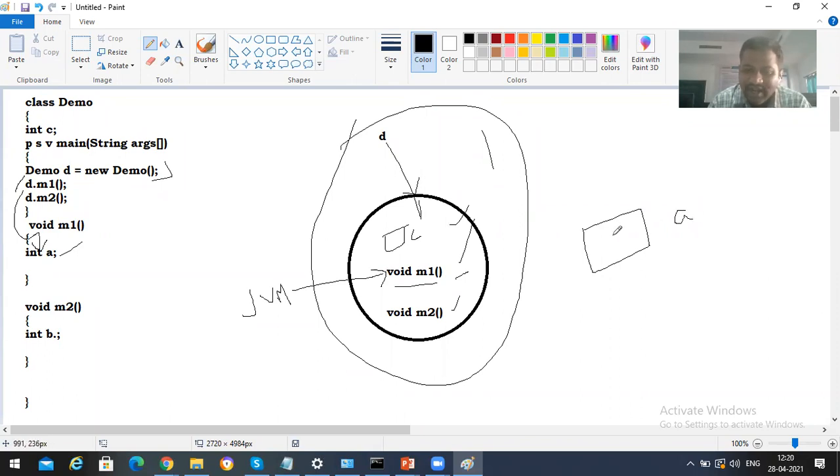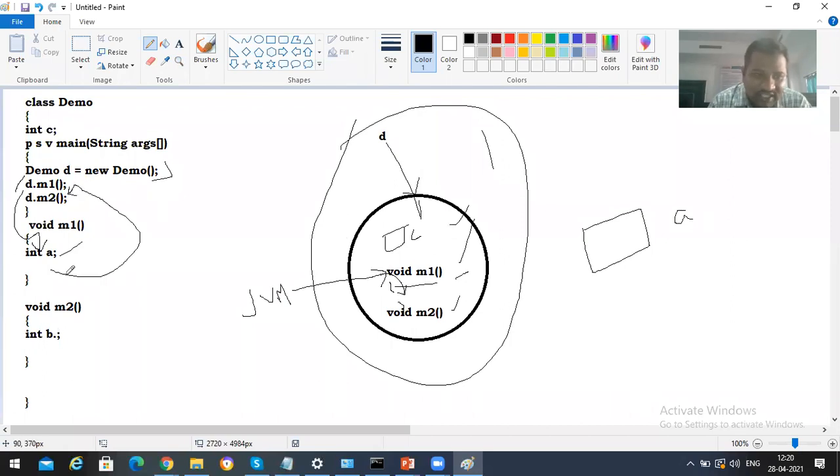Now this variable contains some value. Let us assume we might be giving some value or we may not be giving any value, and like that the memory is going to be allocated inside your RAM or primary memory for this variable called a. So whenever the JVM is going to execute this complete code, the complete logic of M1 is going to be executed. After execution of this complete M1, control returns back from M1 to what? The next instruction, that is M2.